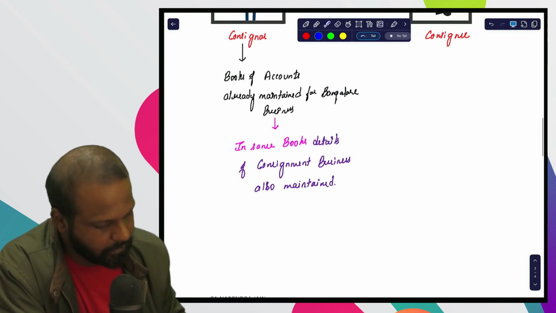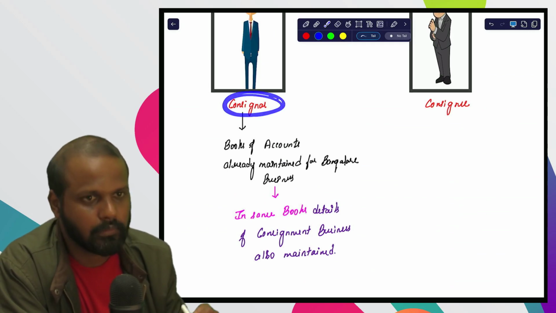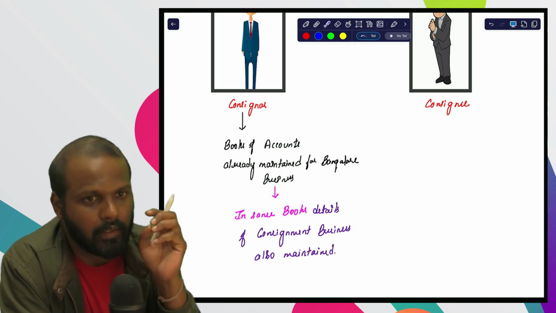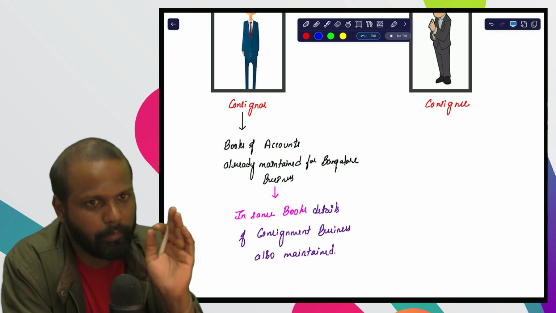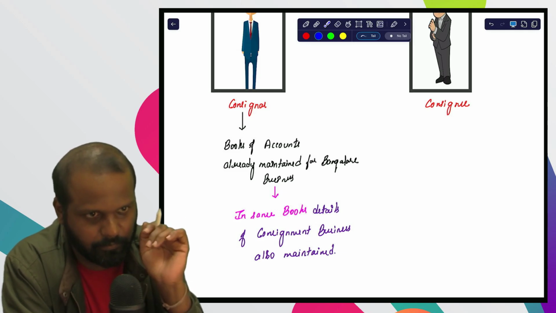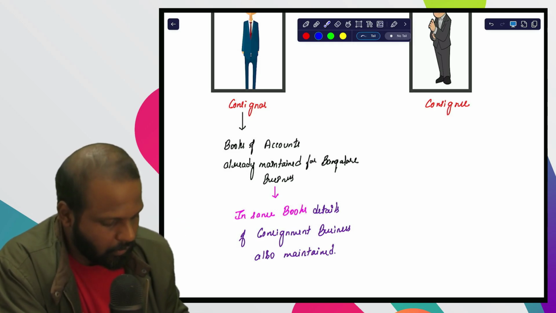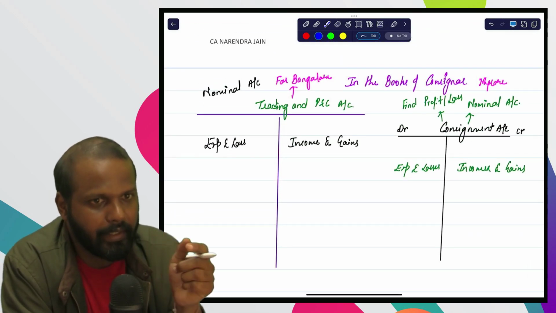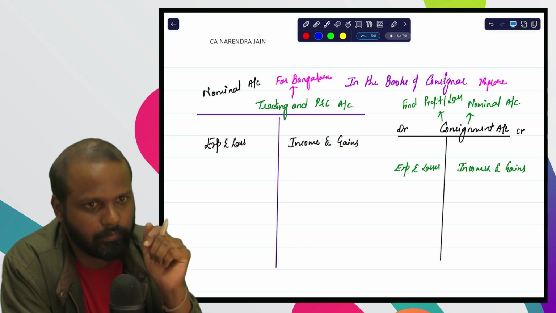So one thing is clear, that books of accounts, transactions relating to Mysore business will be maintained in the books of accounts of consignor. Consignor is going to maintain the details of consignment business. Now we have to understand what accounting treatment consignor has to do, what all transactions consignor has to record, so that he can find out profit or loss of consignment business.